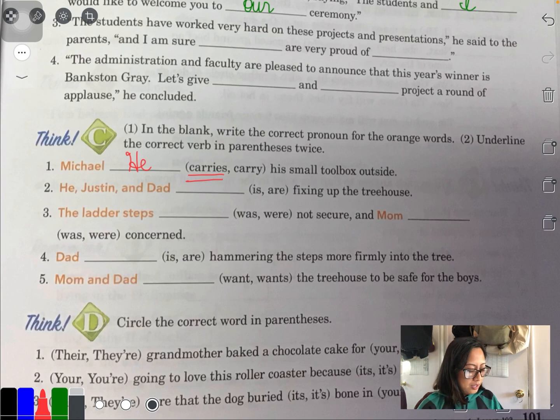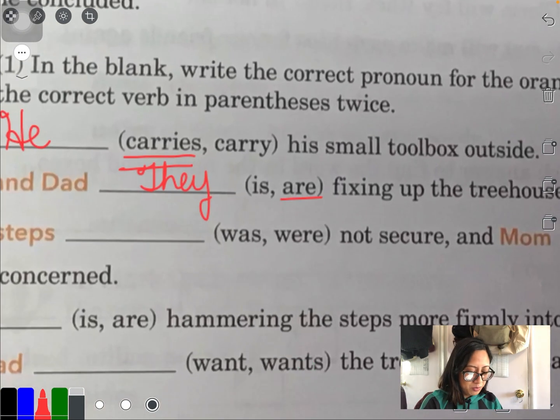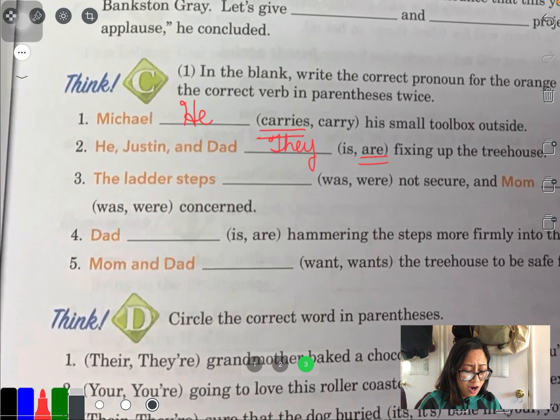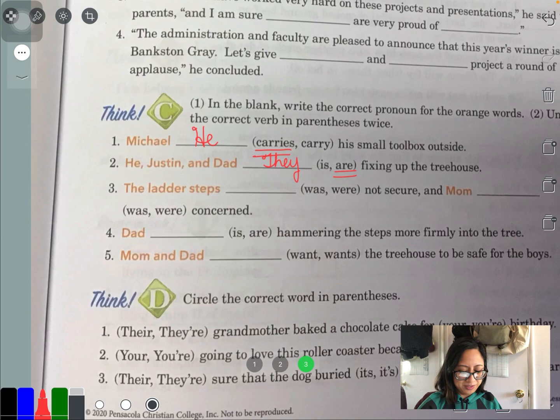Number 2. He, Justin, and Dad. So they're talking about Michael, Justin, and Dad. So it's a group of people. So if it's a group of people, their pronoun could be they. They is fixing up the treehouse, or they are fixing up the treehouse. It's are, huh? So I'm going to write they. I know that's tiny, I'm so sorry. They are fixing up the treehouse.